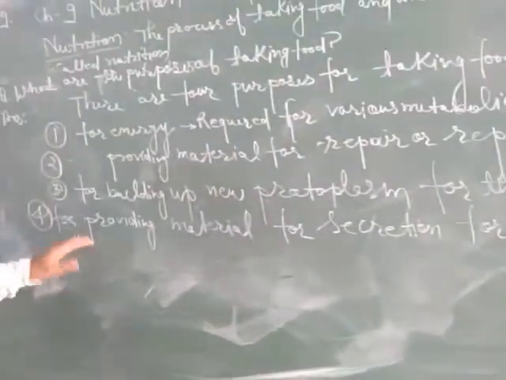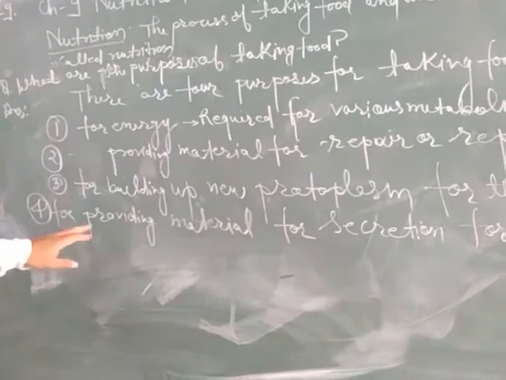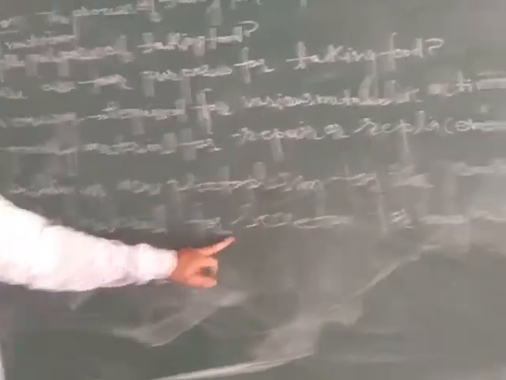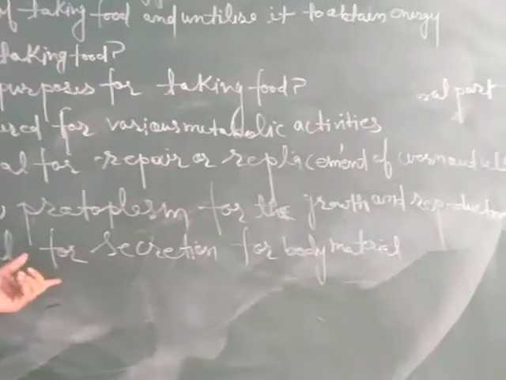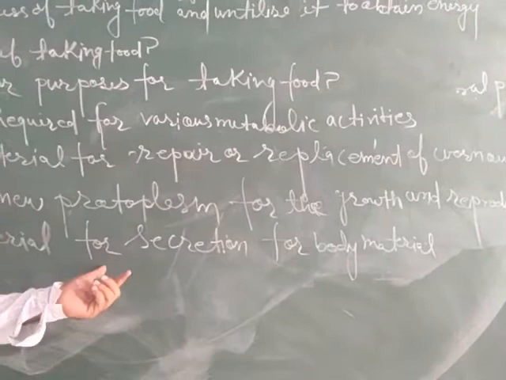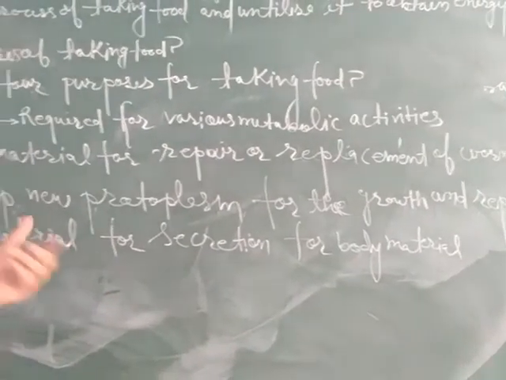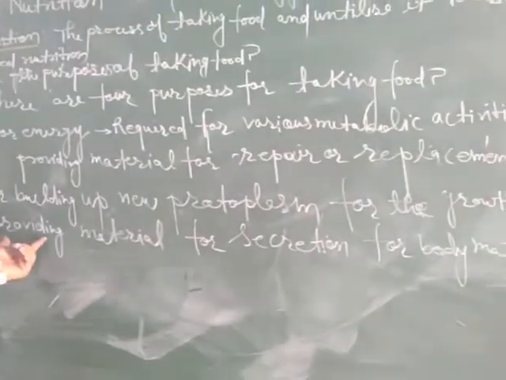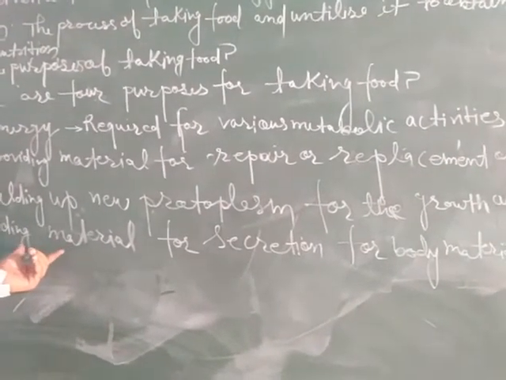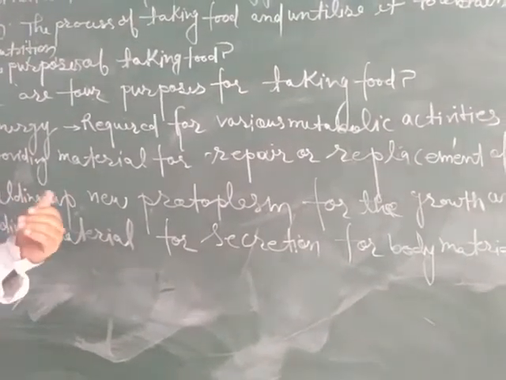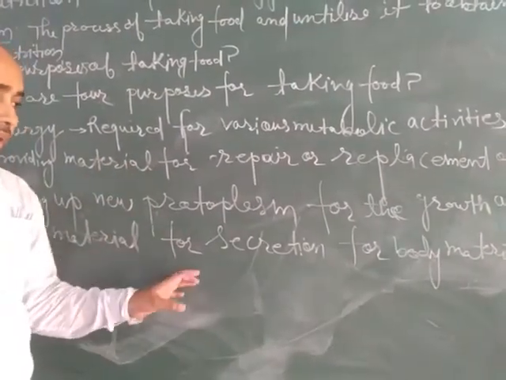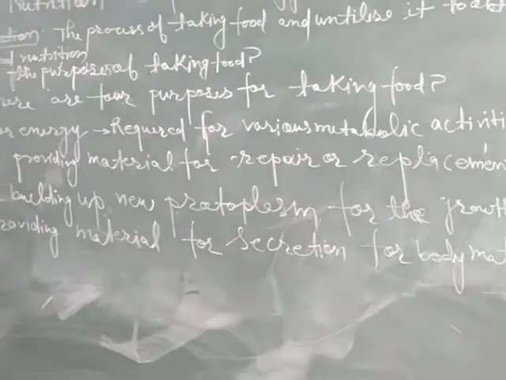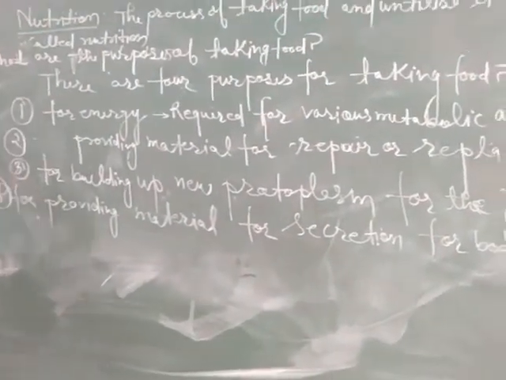Fourth, food is needed for providing material for secretion of body material. We know that different types of hormones and enzymes are secreted from our body to perform our body activity. That's why we should take food that provides proper secretion, like secretion from the liver or from endocrine glands. These are the four purposes. That's why we should take food.